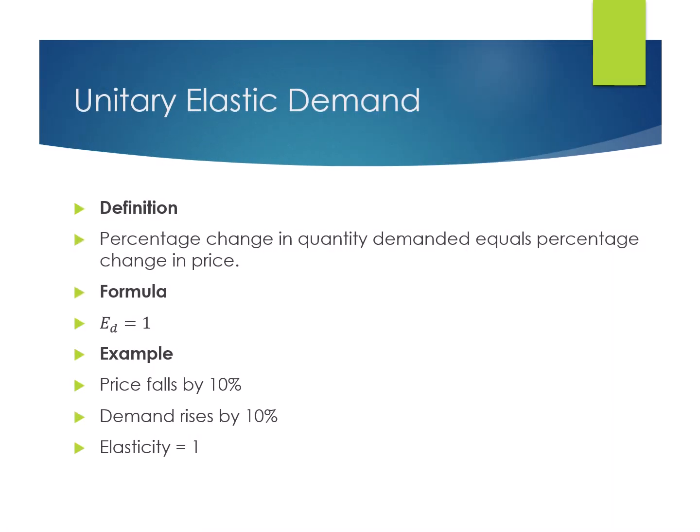The third degree is unitary elastic demand. Unitary elastic demand occurs when the percentage change in demand is exactly equal to the percentage change in price. Elasticity equals 1. For example, if price falls by 10% and demand rises by 10%, elasticity is 1. In this situation, total revenue remains unchanged. Businesses carefully study this situation because changes in price neither increase nor decrease total revenue.